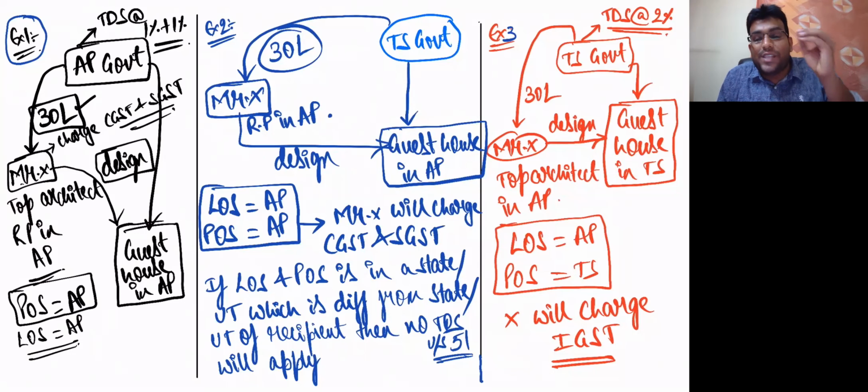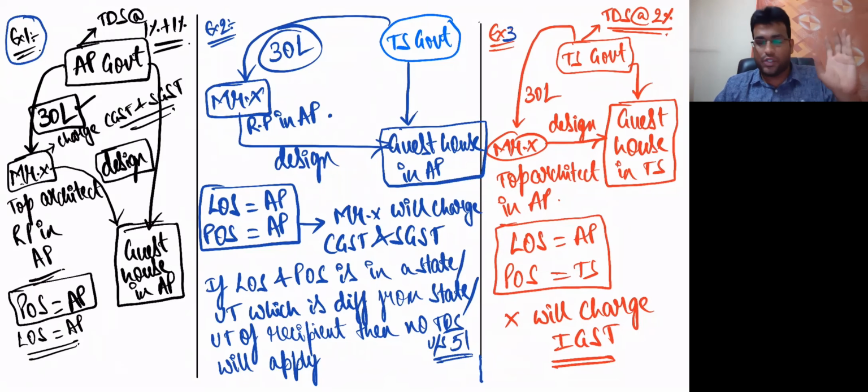But example 2 is one special case where location of supplier and place of supply both are in one state and location of recipient is in another state. In that particular case, they clearly told that TDS provisions will not apply because the transfer of TDS is basically difficult, my dear friends. It is difficult because both are in different states. So practically it's not possible to transfer the TDS.